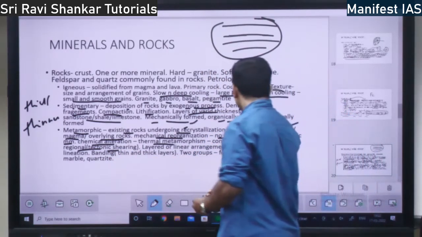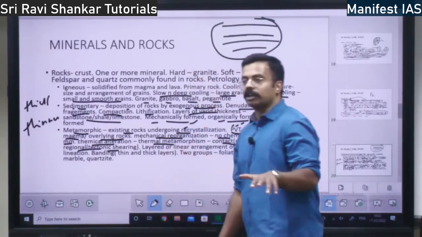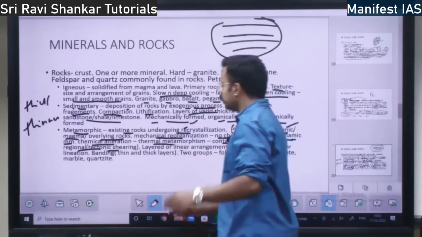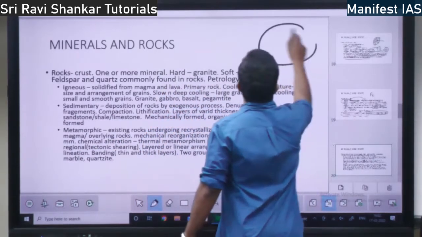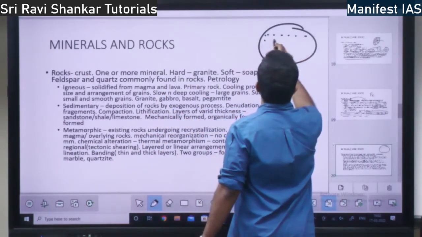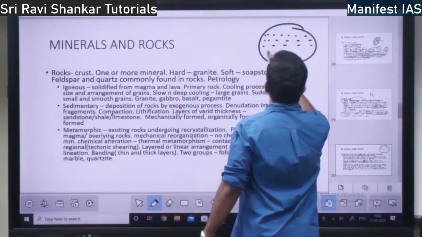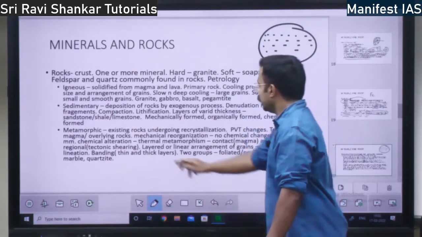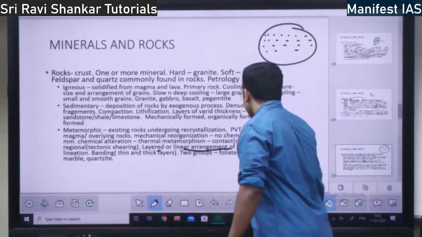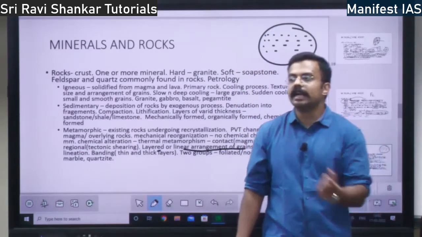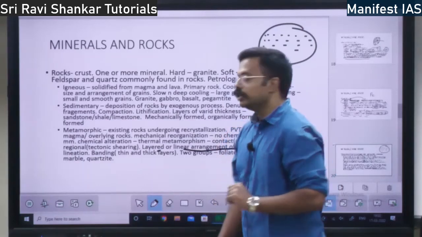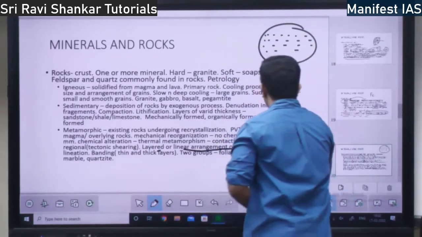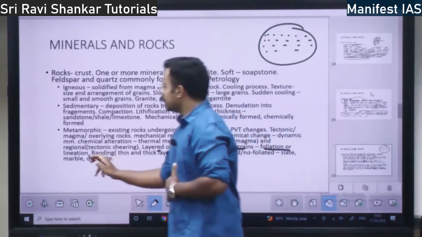Then in the metamorphic rocks, within the rocks there will be grains arranged in this order, or some order, right? Layered or linear arrangement of grains will be there. That is called foliation or lineation.